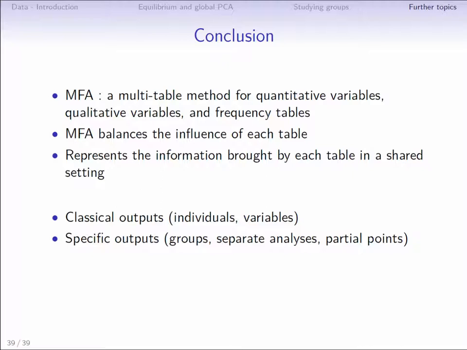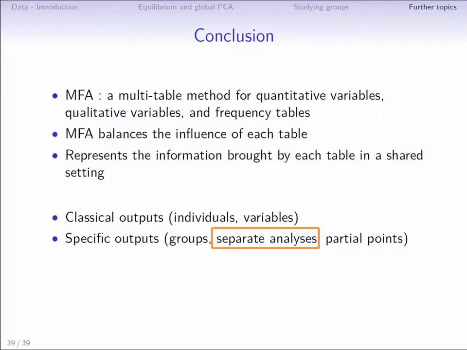These specific outputs make it possible to compare information provided by each table. This information can be compared in a very general way thanks to the groups plot. We can then see if overall the groups have the same dimensions and if the dimensions provided by the MFA are present in each group. The information provided by each group can then be compared more precisely by the representation of dimensions in the separate analysis.